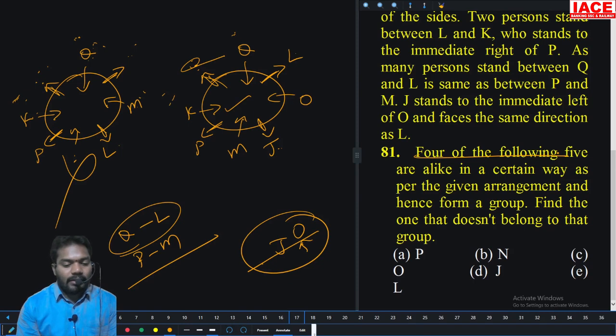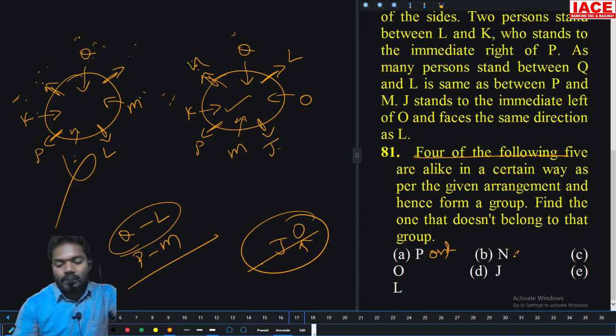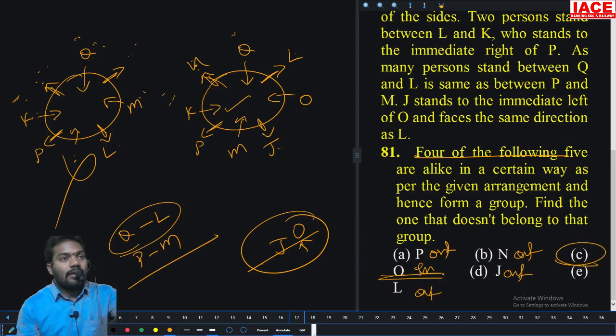P outside. Then N. The remaining person is N only, right? Yes, if you choose the outside. Then O inside, J outside, L outside. So option C: O only inside, remaining all are outside.